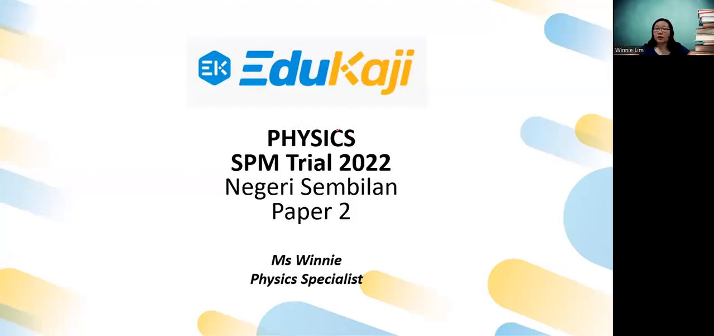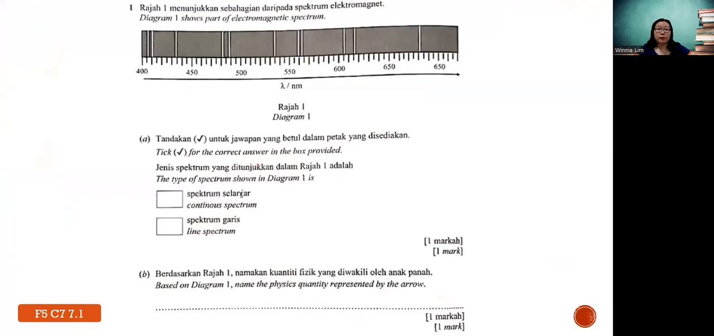Today we will discuss the Physics SPM Trial 2022 Negeri Sembilan paper, Paper 2. So the first question is from Form 5 Chapter 7, Quantum Physics, regarding the quantum theory. So let's look at the first part.